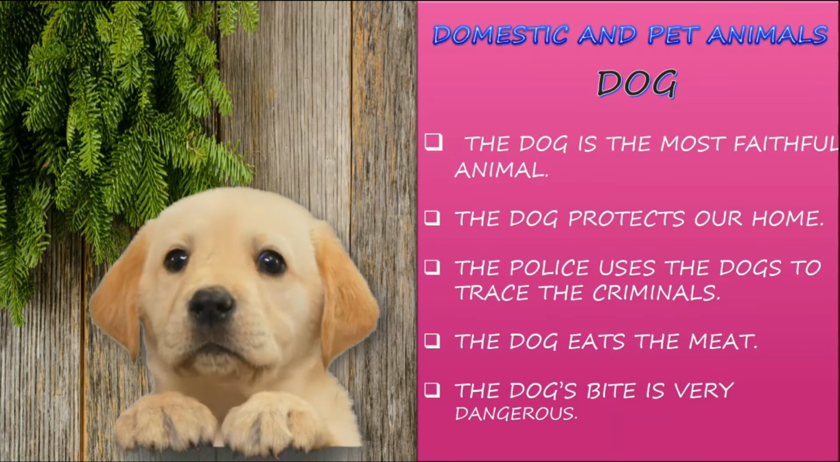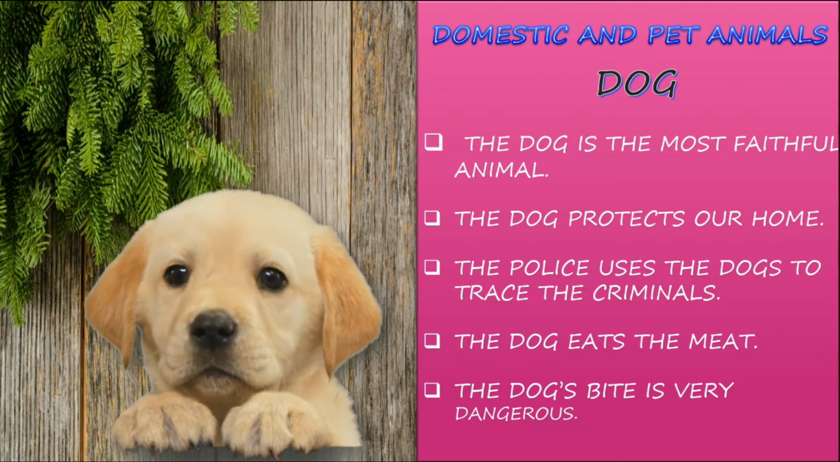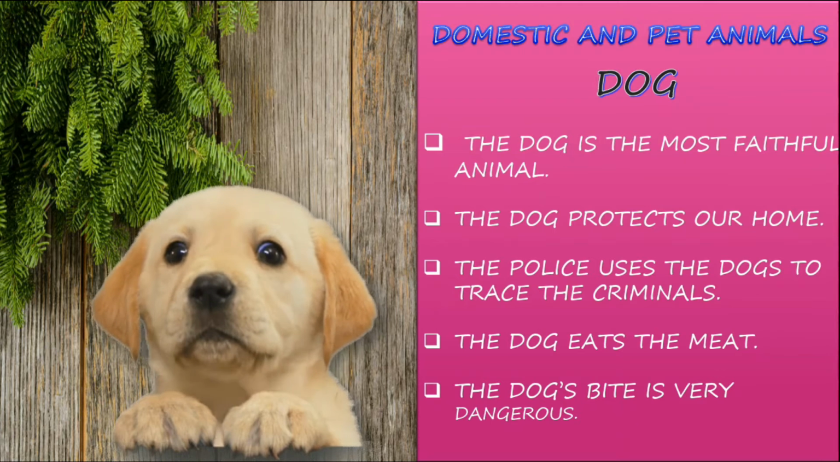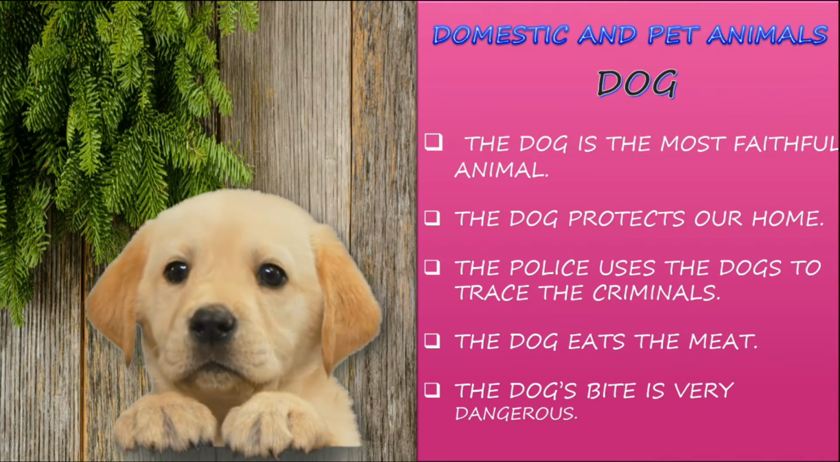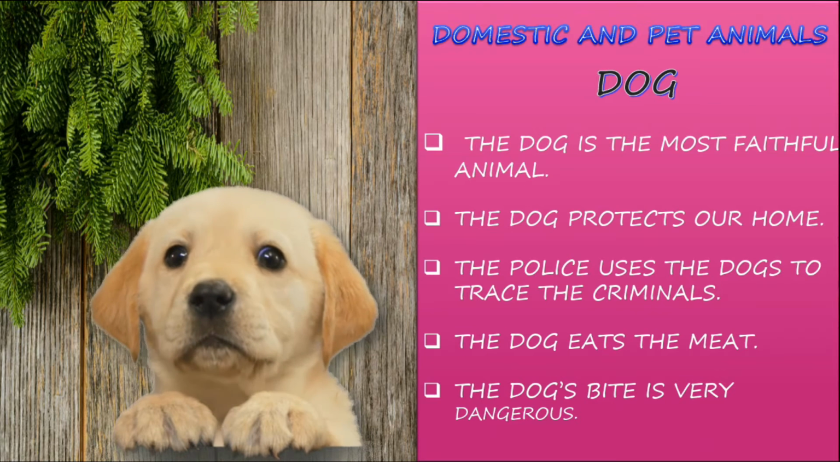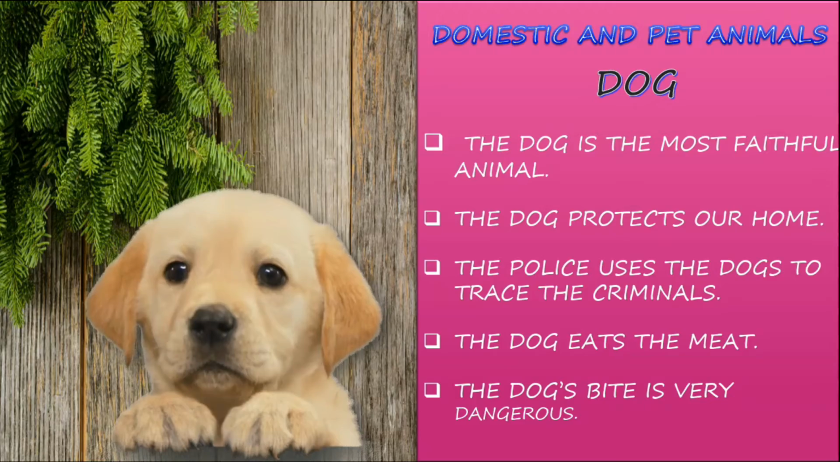The dog's bite is very dangerous. So it will grow like us. After a particular stage, it starts to bite. So we have to give an injection for that. If we inject the dog, it won't get that furious condition and it won't bite. If you get bitten by any dog, you should go to the doctor as soon as possible and get treated, because it is very dangerous for our health.